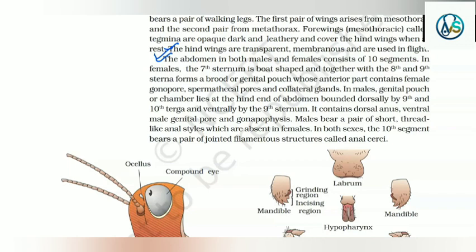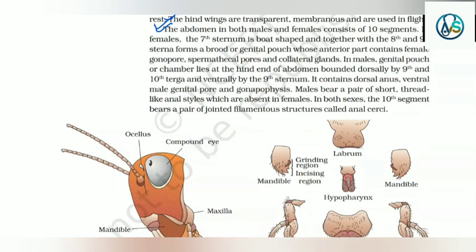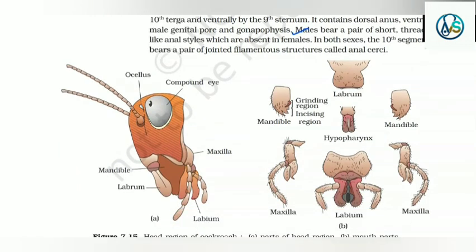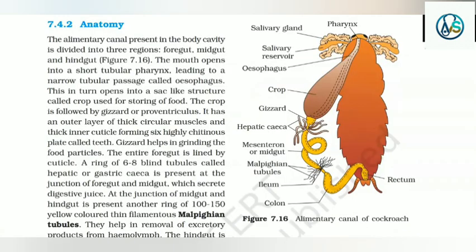In males, the genital pouch or chamber lies at the hind end of the abdomen, bounded dorsally by the 9th and 10th terga and ventrally by the 9th sternum. It contains the dorsal anus, ventral male genital pore and gonapophysis. Males bear a pair of short, thread-like anal styles, which are absent in females. In both sexes, the 10th segment bears a pair of jointed filamentous structures called anal cerci.